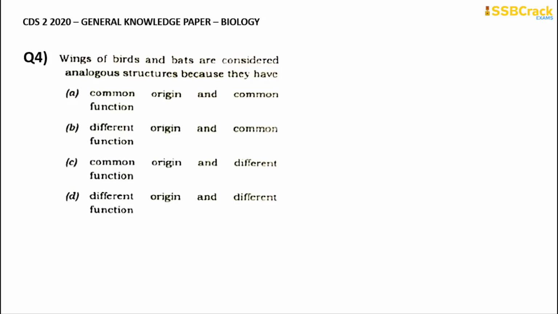analogous structures because they have what? They are considered analogous because they have common origin and common function, or different origin and common function, or common origin and different function, or different origin and different function. Analogous structures simply means they are from different origin, and because both birds and bats are flying organisms, both of the wings have the common function of flying. So the correct answer for this one is option B.